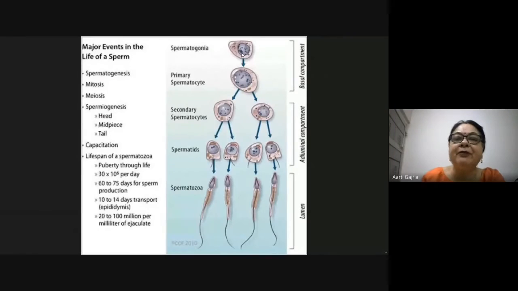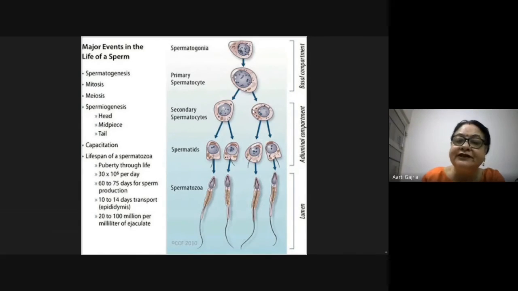This is spermatogonia, which is the male germ cell. This will undergo mitosis, cell division, and will form primary spermatocyte. This is also 2n. Then this will undergo meiosis, cell division, and will form secondary spermatocytes.